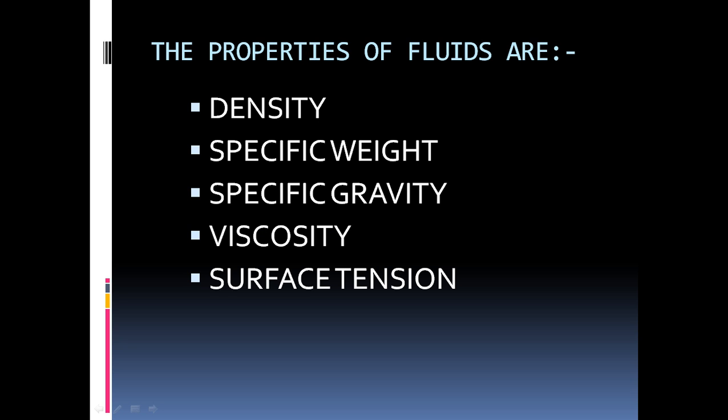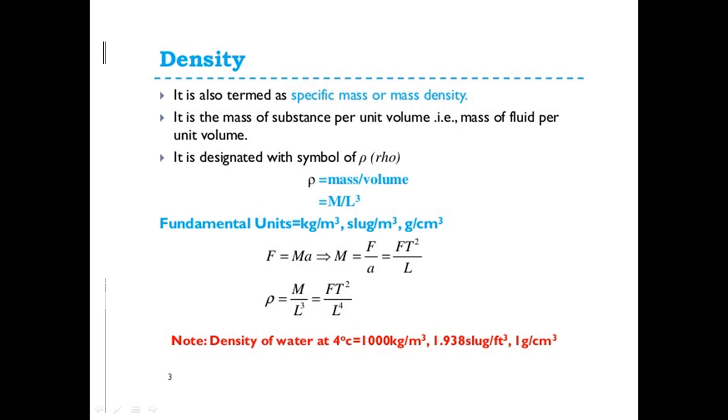Next, come to the properties of fluids. I have given here a list, that is density, specific weight, specific gravity, viscosity, surface tension. Now I will explain one by one. First, take the density. What do you mean by density? It is also termed as specific mass or mass density.